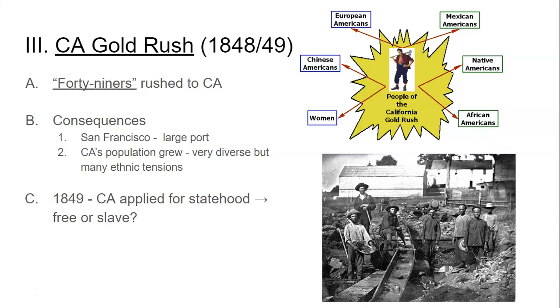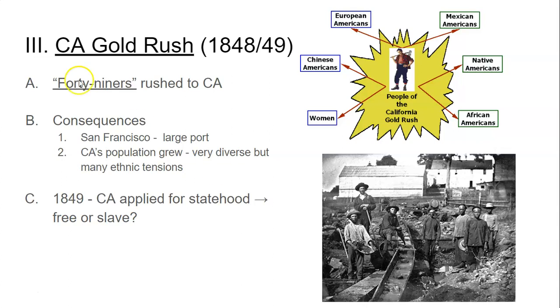We'll talk more about that later this semester. There's discrimination against Chinese immigrants especially, but also Black Americans who are moving out west too. They also face discrimination. In 1849, California has enough people basically overnight, and these people are called 49ers.